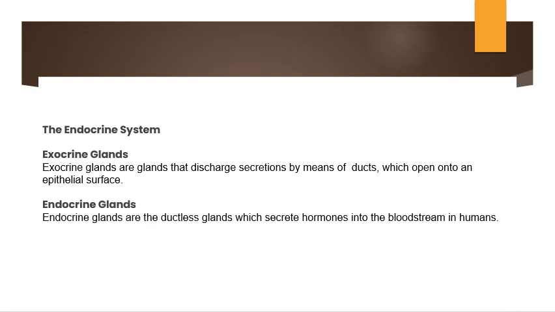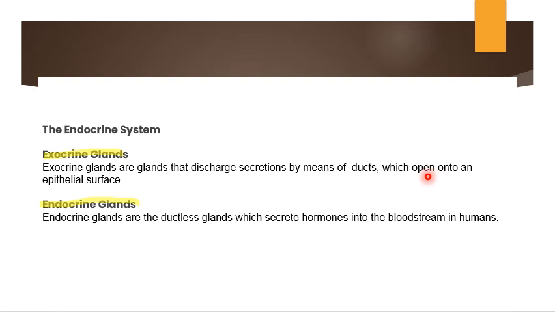They are exocrine glands as well as endocrine glands. You can have a look here, children. One is exocrine glands, another one is endocrine glands. These are two different types. What are exocrine glands? Exocrine glands are the glands that discharge their secretion by means of ducts. Those glands which have ducts pour their secretion onto the body surface or into the body. They mainly open towards the epithelial surface.